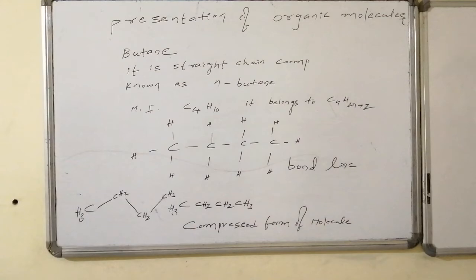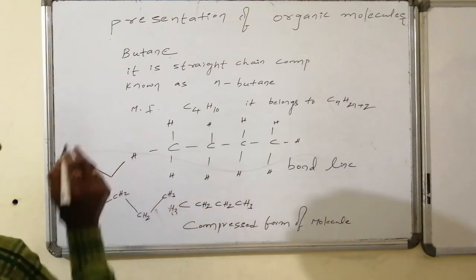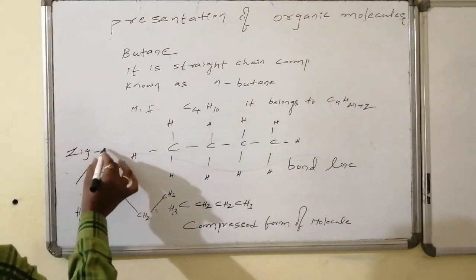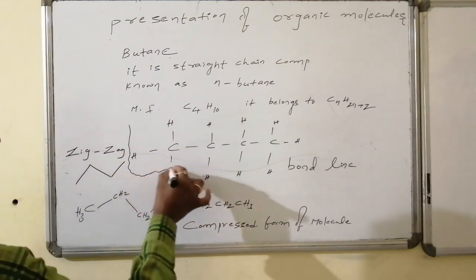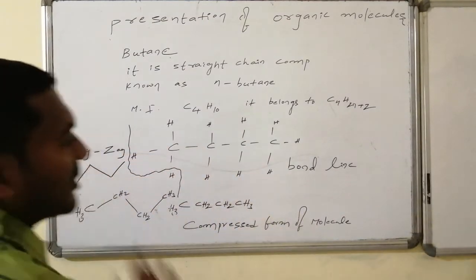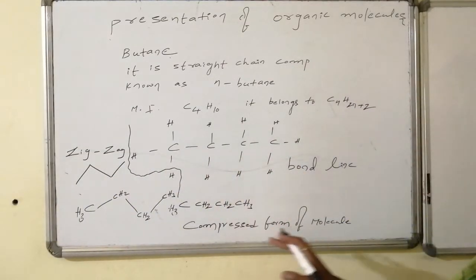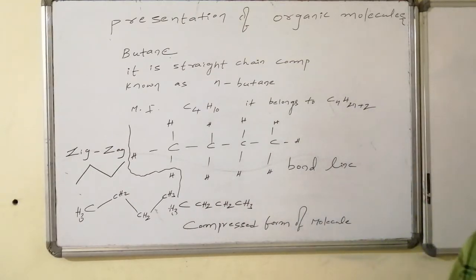If I write this butane in the zigzag representation, it appears as, see, this is the zigzag, modified zigzag, and this is zigzag, this is modified zigzag, this is bond line representation, and this is compressed form of the representation of molecules. Thus, we will represent either in compressed form or in bond line notation.